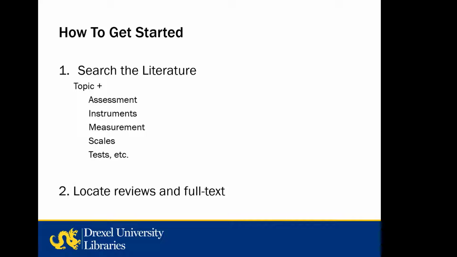And then once you find the name of a relevant instrument, the next step is to try to find some reviews and full text of the test or instrument. Now, some resources like PsycTESTS may provide all that information in the same resource, which is great, but often it takes multiple steps and resources to find, assess, or locate the full text of your instrument. This process may also involve contacting the publisher or whoever might hold copyright, and sometimes that's the instrument author.